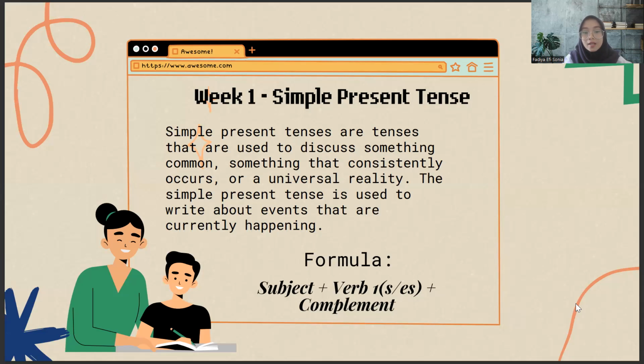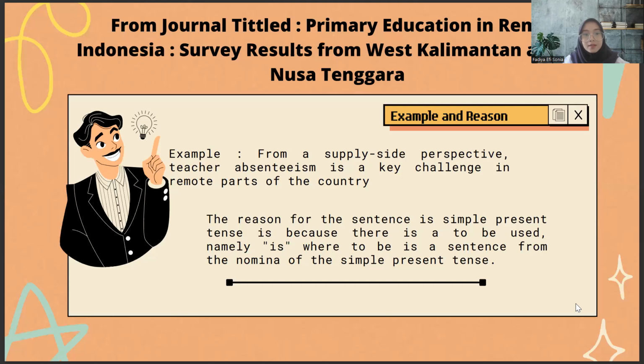And the simple present tense has the formula: subject plus verb 1 with s or es plus complement. So this is my analysis from the journal titled Primary Education in Remote Indonesia, survey results from West Kalimantan and East Nusa Tenggara. This is the example and reason.